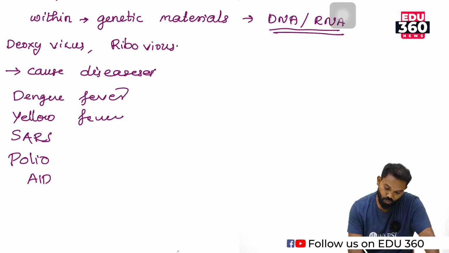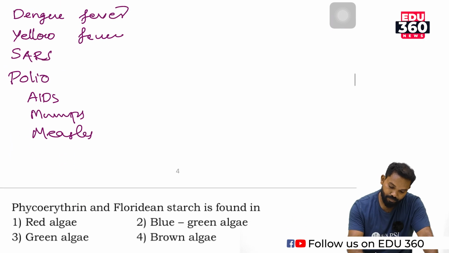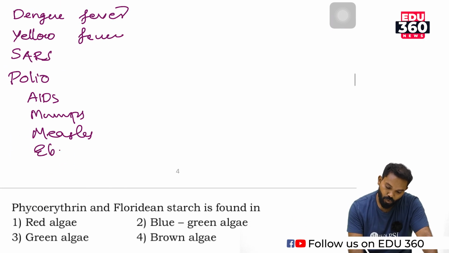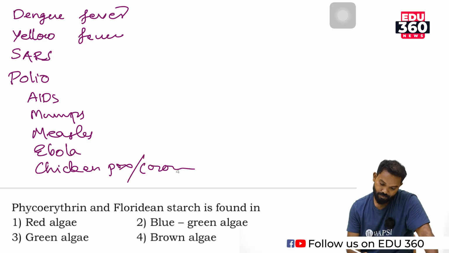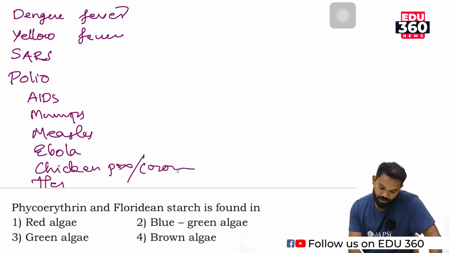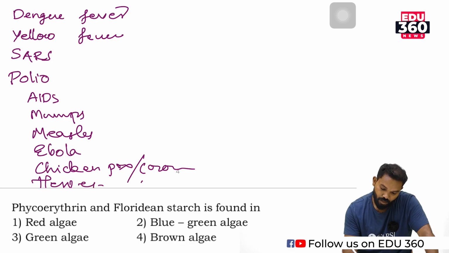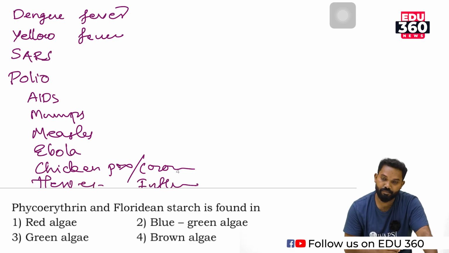Then AIDS virus, mumps virus, measles virus, Ebola virus, chickenpox virus or coronavirus, then herpes virus, influenza virus.